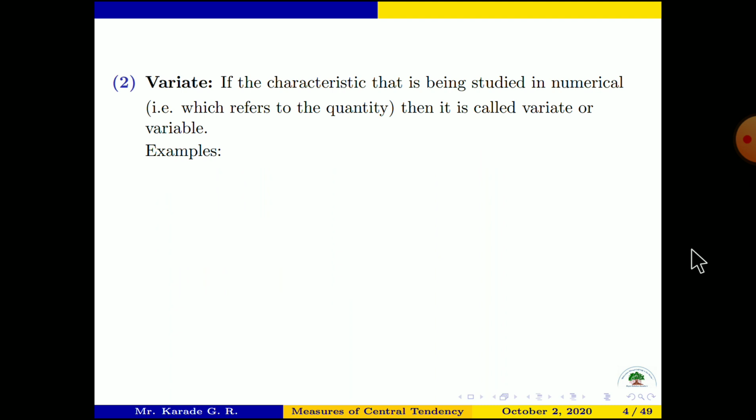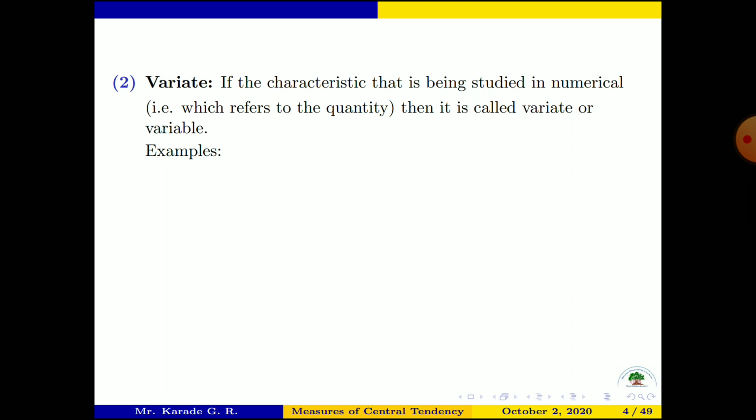Now next is the definition of variate. Variate. Have you heard about the variate? I think you haven't heard about the variate. So variate is a word obtained from the variable. See the words variation, variable, variate. So first word is variable.